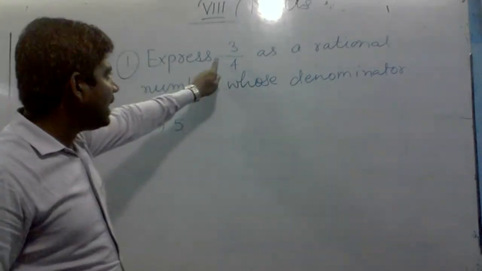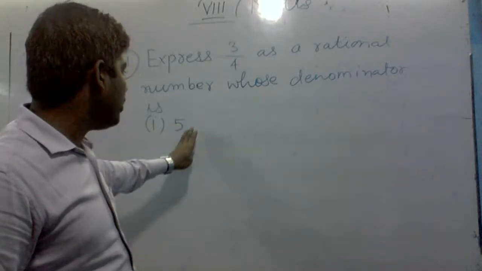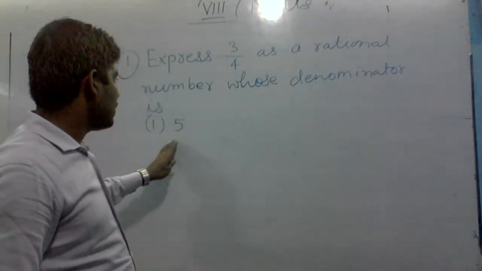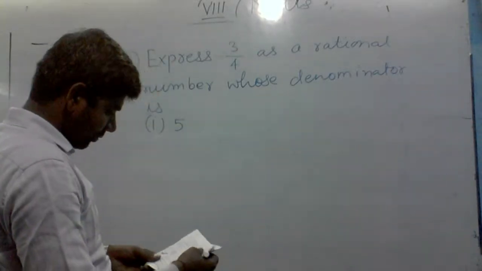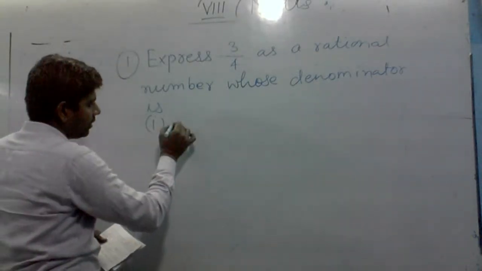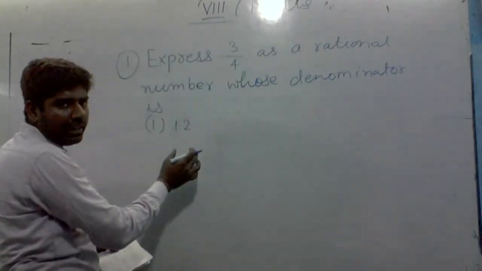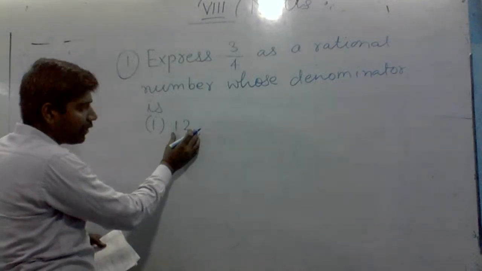We have to express this rational number 3 by 4 as a rational number where the denominator will be... No, it is first 12, sorry. Now the denominator is 4 and now the denominator should be 12.